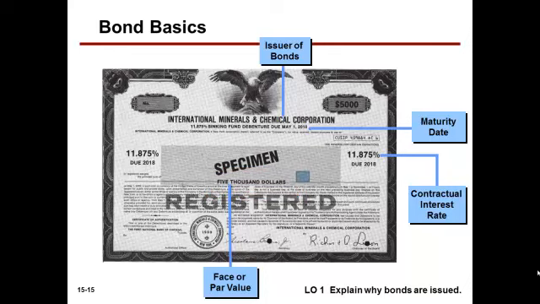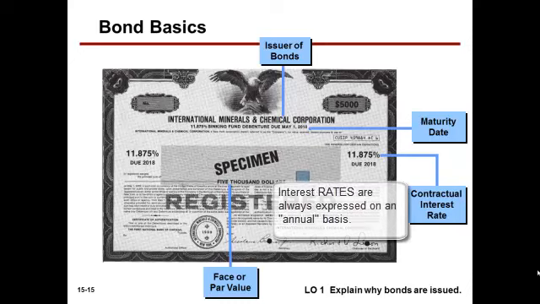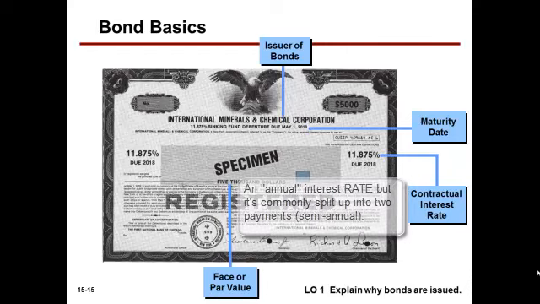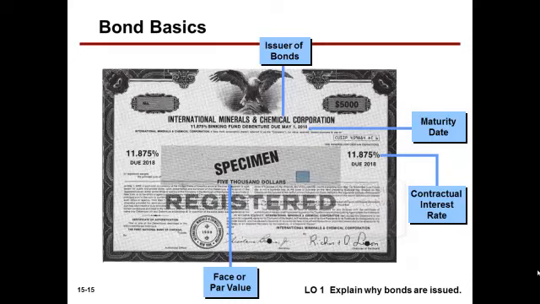What does that mean? Someone buying this bond, other than getting $5,000 back in the year 2018, along the way will receive fixed interest payments of 11.875% times $5,000 each year. And commonly, the interest will be paid semi-annually. So they'll earn that 11.875% annually in two separate payments six months apart.